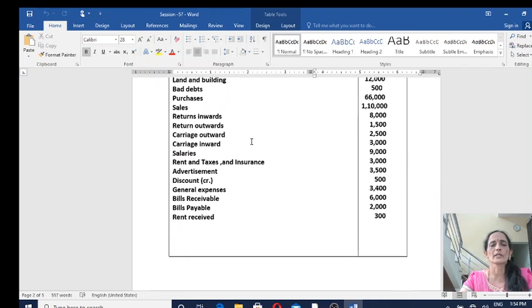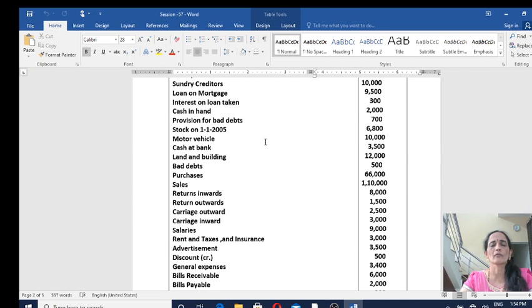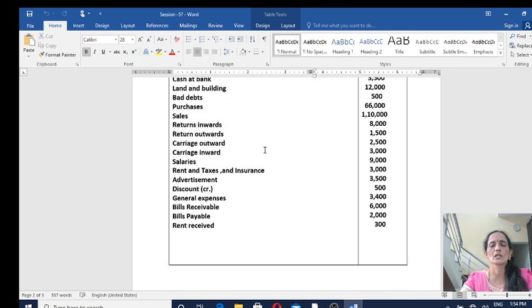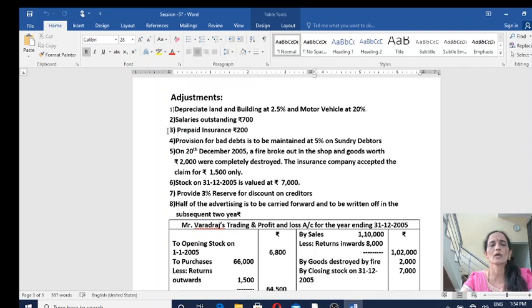One of the important rules that should be borne in mind while preparing final accounts is that items given as ledger account balances or items given in the trial balance must be recorded in only one place, and adjustment items have to be recorded in two places. Now let us see which are all the adjustment items coming under trading account. Okay, go through the question.